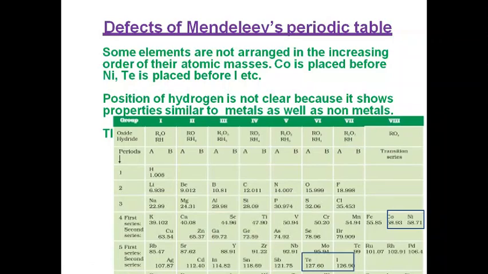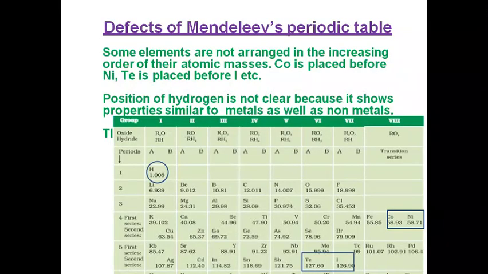The second is the position of hydrogen. The position of hydrogen is not clear because it is kept at the top of group 1, and group 1 has all the metals: lithium, sodium, potassium, rubidium, copper. These all are metals, whereas hydrogen is a non-metal. So the position of hydrogen is not clear.